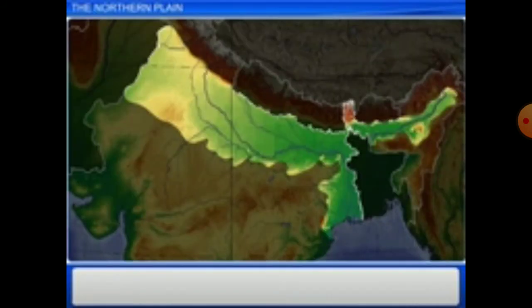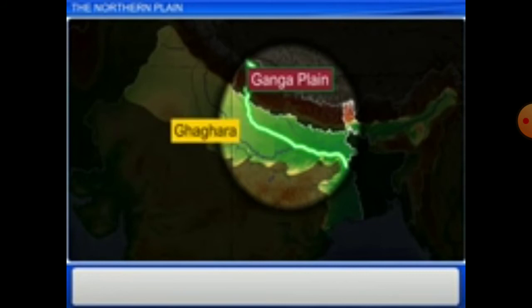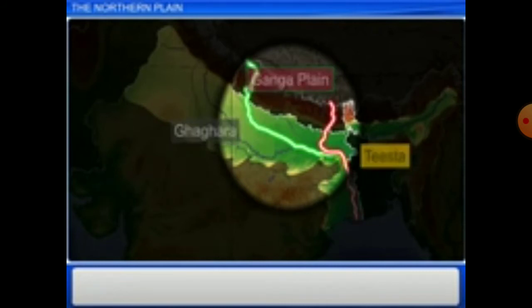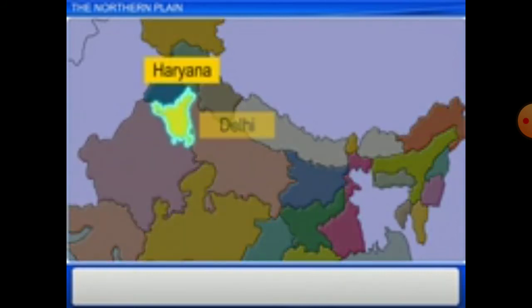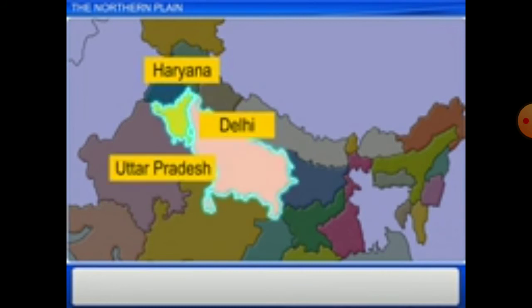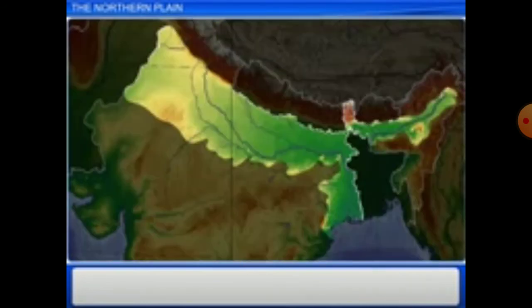Understood? The next part of the northern plain is the Ganga Plain. This plain consists of the middle portion of the northern plain and lies between the Ghaghara and the Tista rivers. This is the middle area. The Ganga Plain spreads across North India. It covers Haryana, Delhi, Uttar Pradesh, Bihar, and parts of Jharkhand and West Bengal.